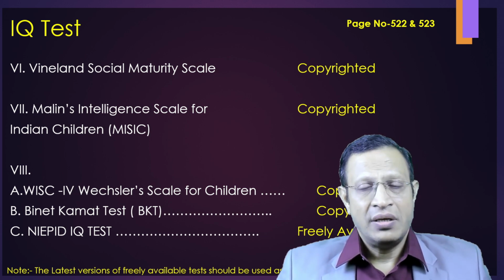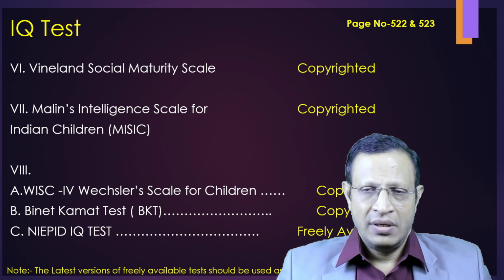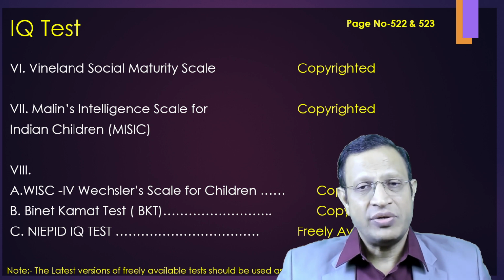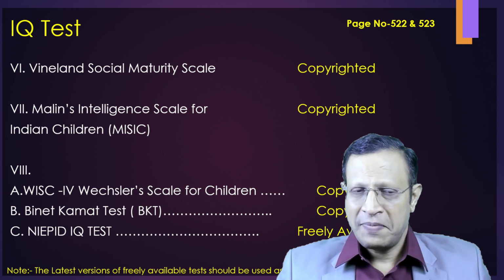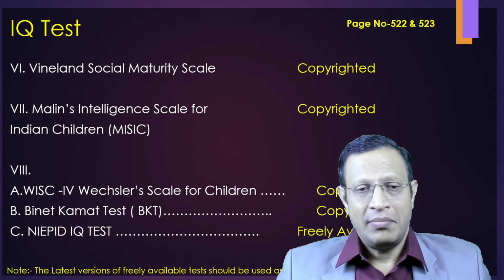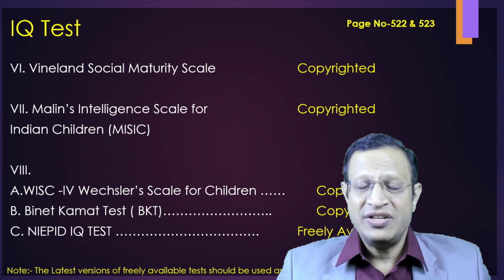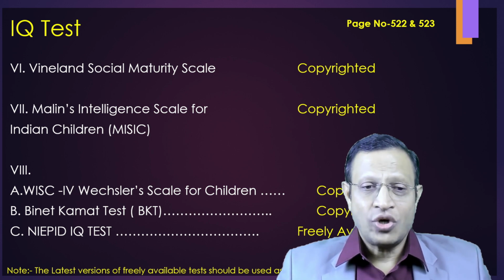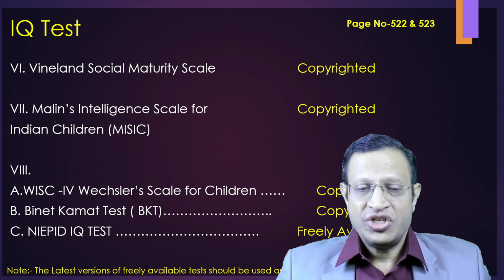They have mentioned a certain set of tools. With regard to IQ test, they have come up with VSMS, which is Vineland's Social Maturity Scale, which is copyrighted. The next one is Malin's Intelligence Scale for Indian Children, again copyrighted. The next, Wechsler's Scale for Children, Edition 4, again copyrighted.